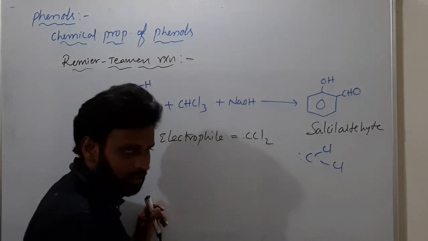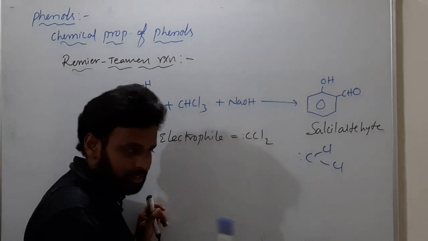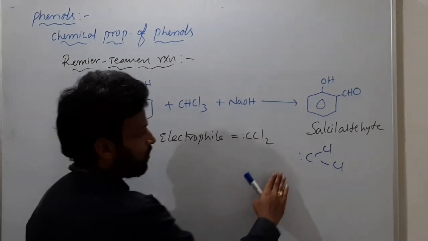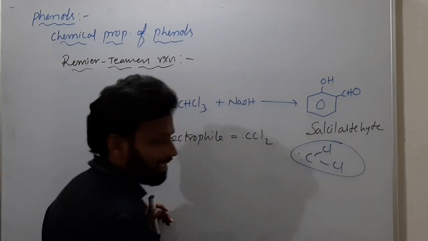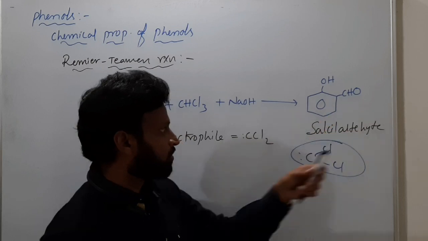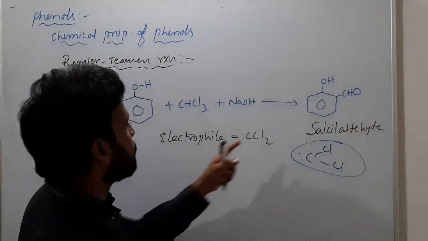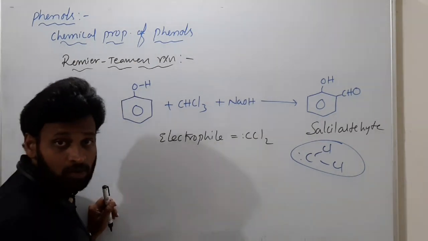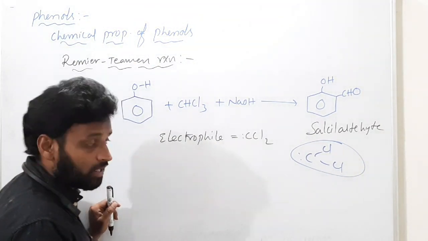One bond means one pair, so 2 bonds mean 2 pairs and one lone pair, so in total 3 pairs, which is 6 electrons. So dichlorocarbene is the electrophile and it will add at the ortho position and you will get salicylaldehyde. I will give the mechanism also very clearly, so you have no need to worry.